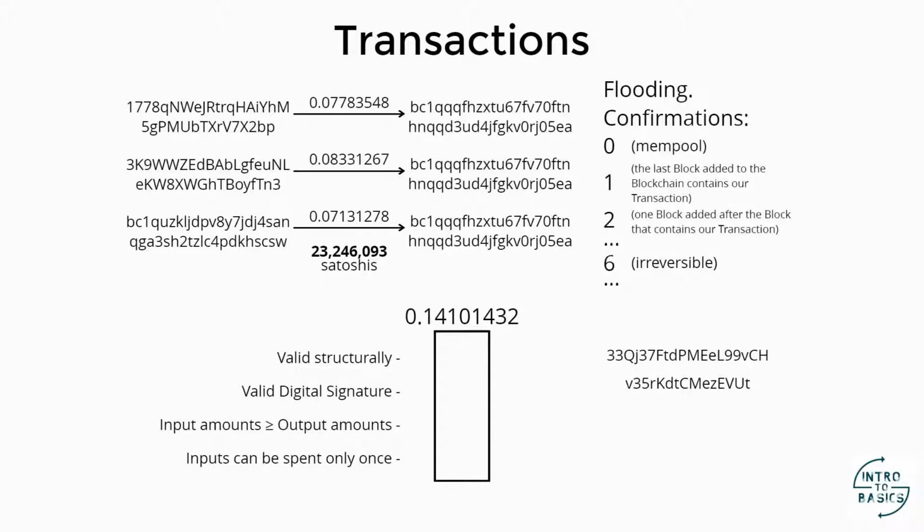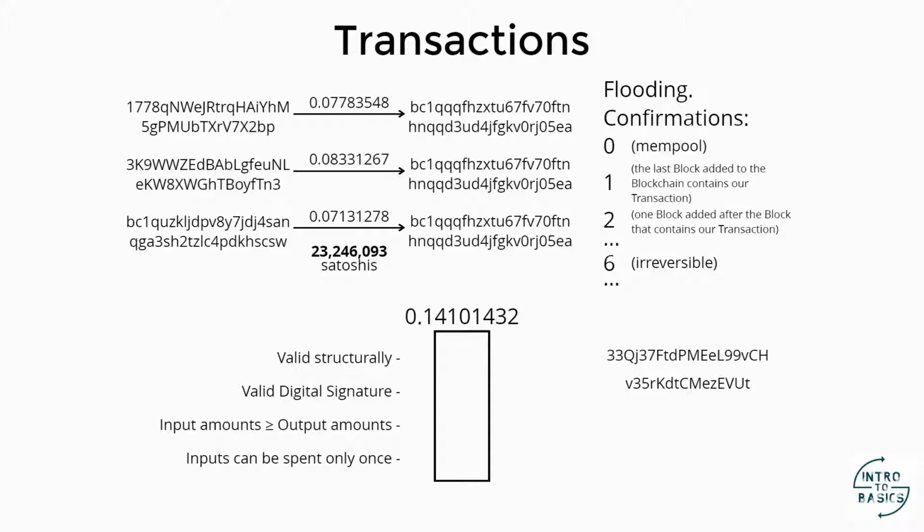That is, no new amounts can be created, no extra amounts, as a result of a transaction. There was a time in the past when this was not the case. There was a bug through which a few billion Bitcoin could have been created, but it was solved. And the inputs of a transaction can be used only once. There cannot be multiple blockchain transactions that spend the same Bitcoin, so it is not possible to do double spending.